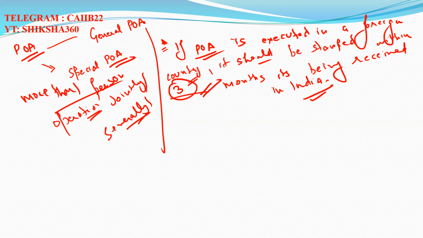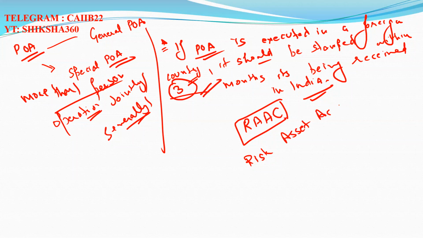Next one, which you have to remember, because in the examination we don't know what they will ask. RAAC, that is risk asset acceptance criteria, that is basically known as RAAC.